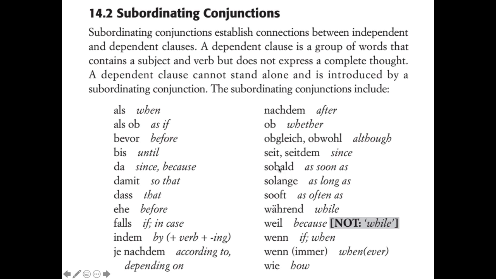Seit, seitdem, solange, sobald, sooft, während, weil. It looks like while, but it really means because. If you want to say while, you say während. And then wenn immer, whenever. Wenn can also be whenever sometimes. And then wie meaning how, it's a question word.